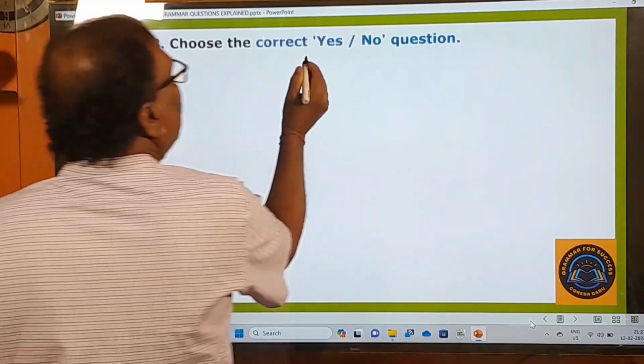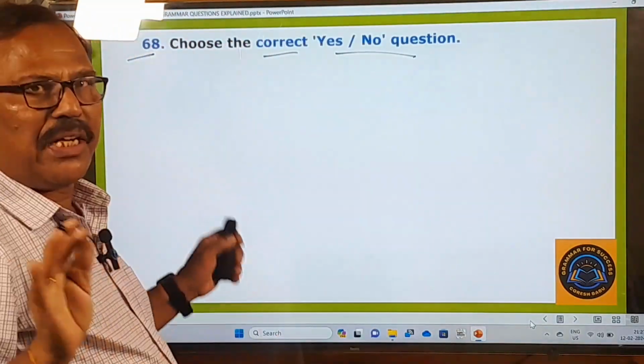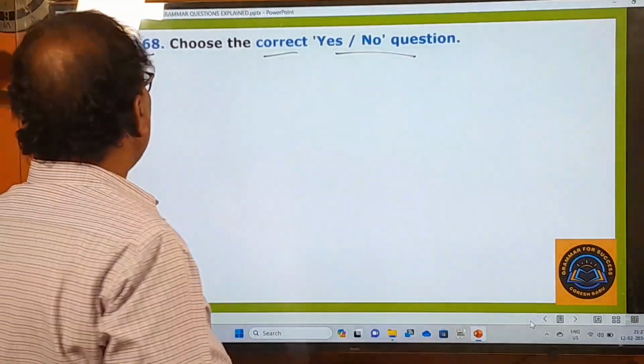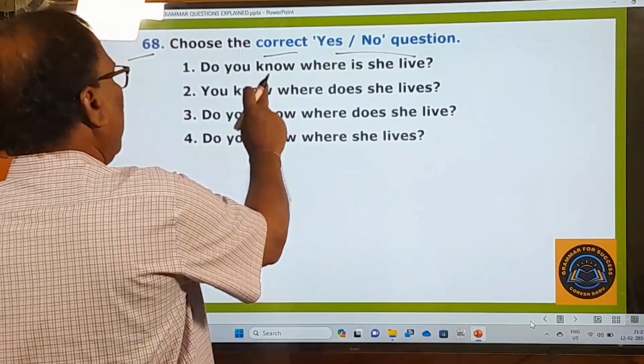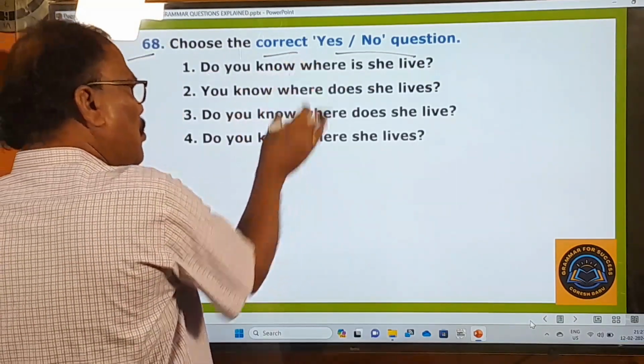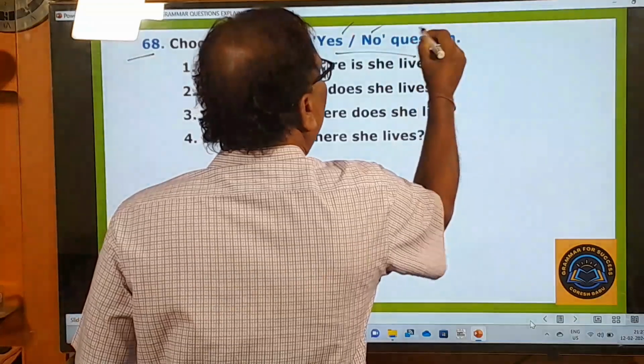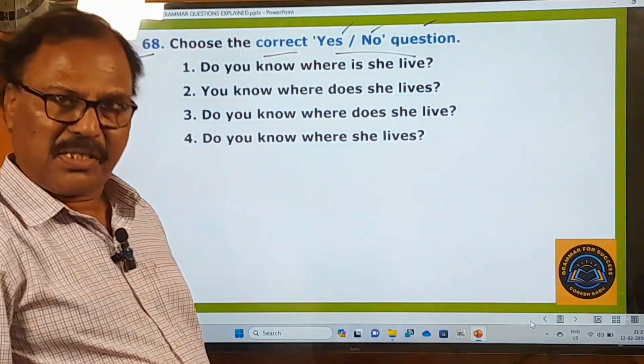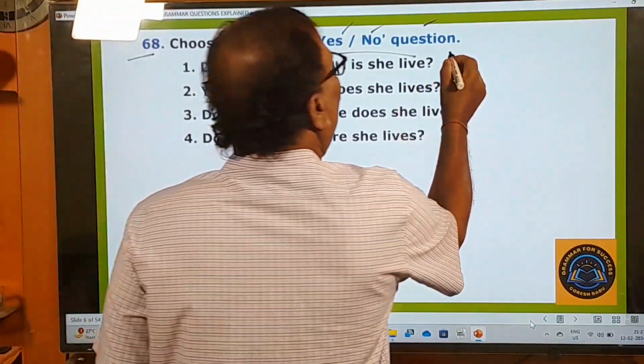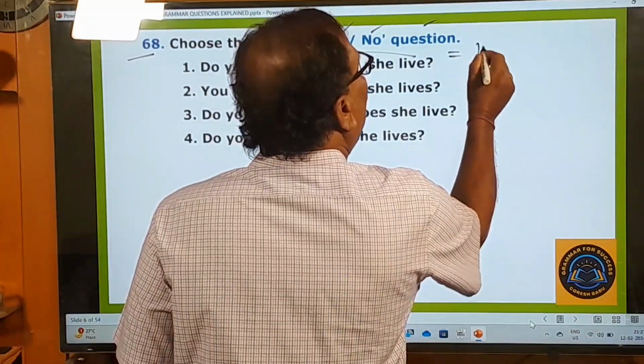The 68th one is: choose the correct yes/no question. That is the question, and here options are given. Before we choose the answer, let me talk to you about yes/no questions. Yes/no questions are the questions that begin with helping verbs.